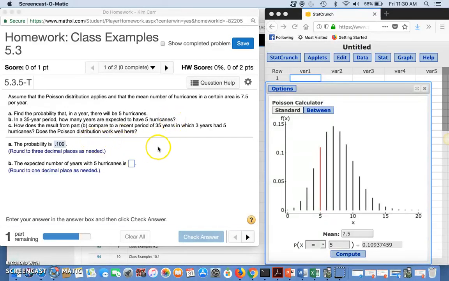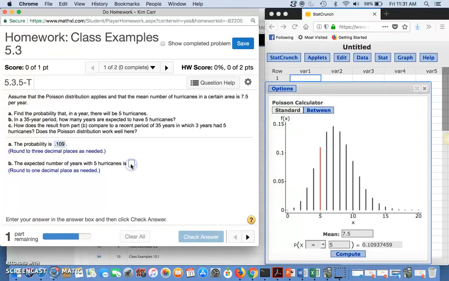Over 35 years, at 7.5 per year, how would we go about doing that? We will probably take this answer and multiply it by 35.